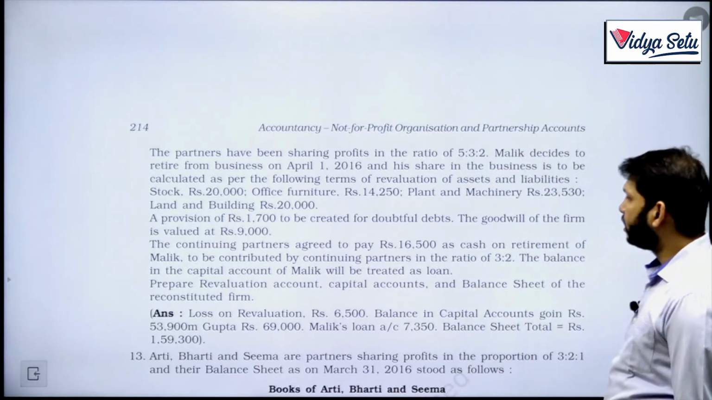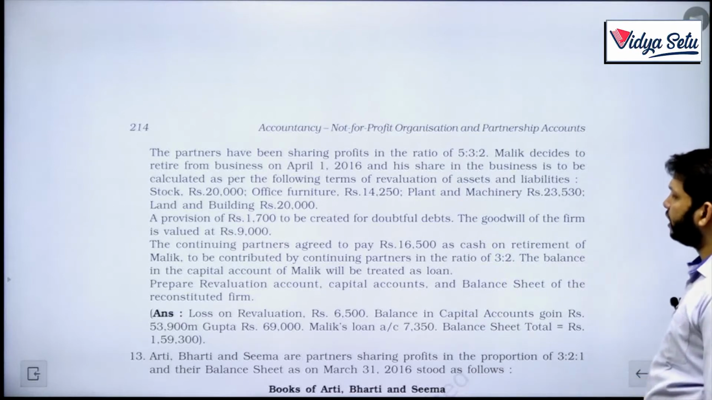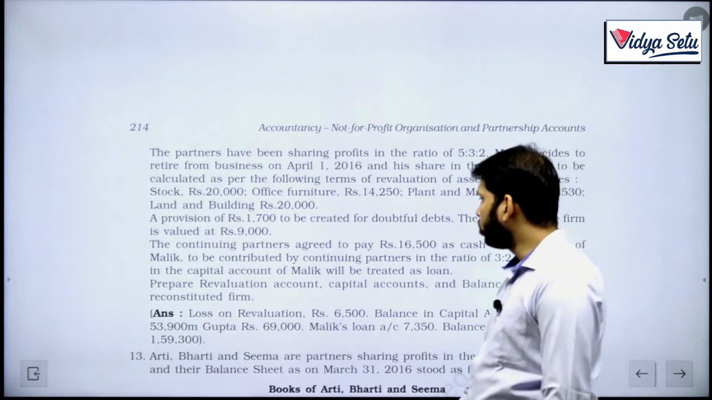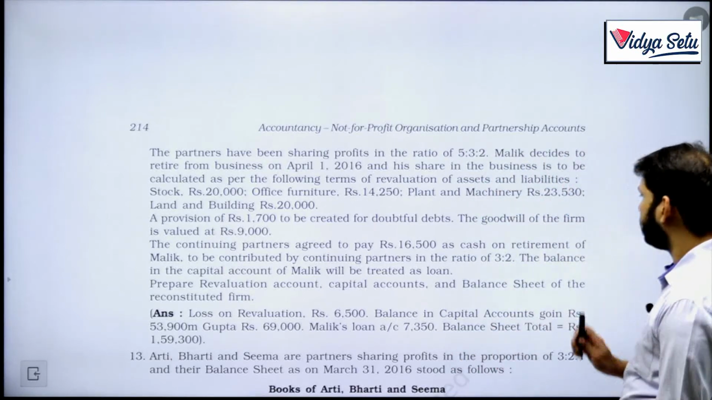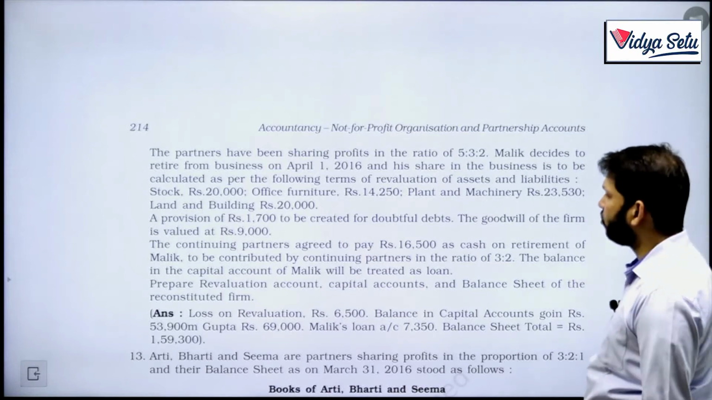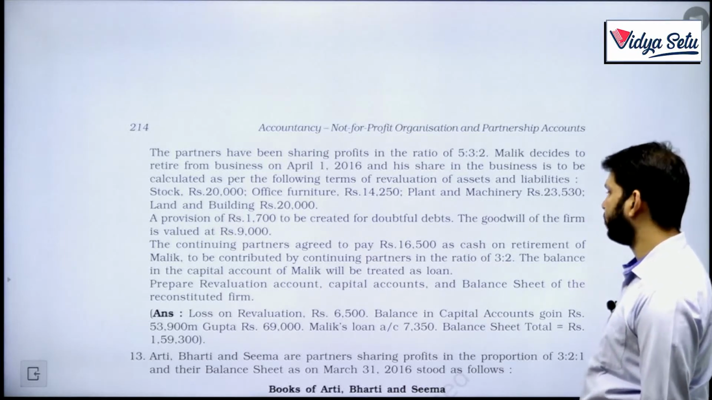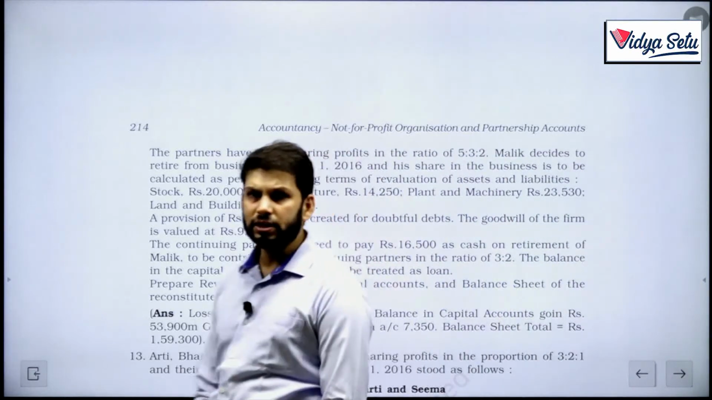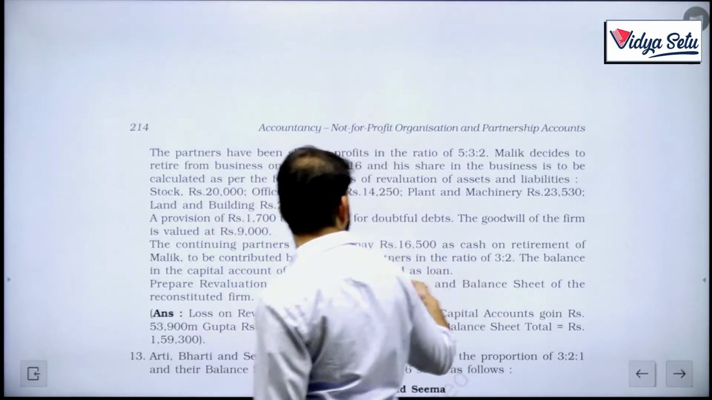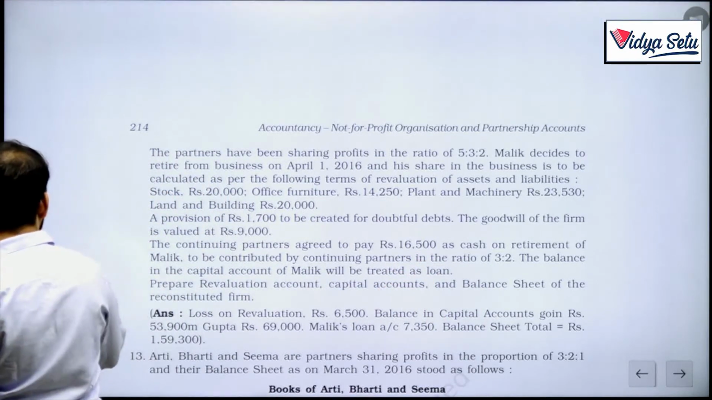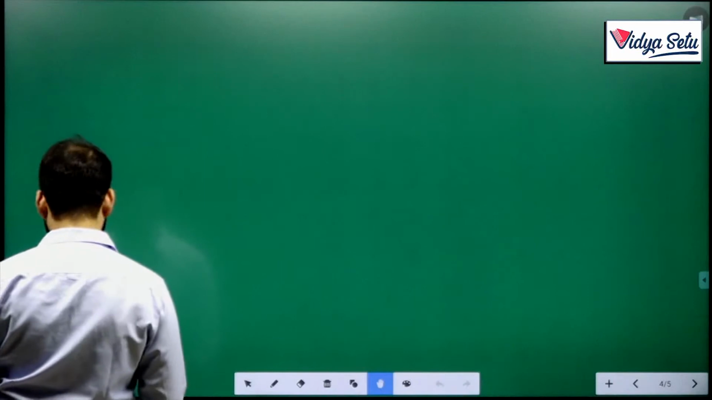The continuing partners agree to pay 16,500 as cash on retirement to Malik, to be contributed by the continuing partners in the ratio of 3:2. The balance in the capital account of Malik will be treated as loan. Prepare revaluation, capital accounts and balance sheet. Very nice. Okay, simple sum. Just that this is a new thing, 16,500 in 3:2, but that's also easy. Let's solve this.